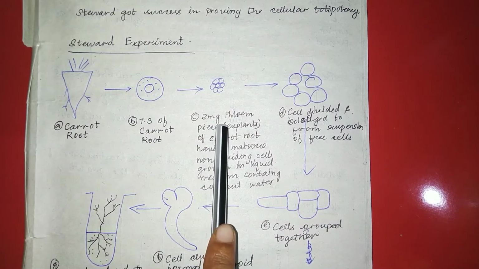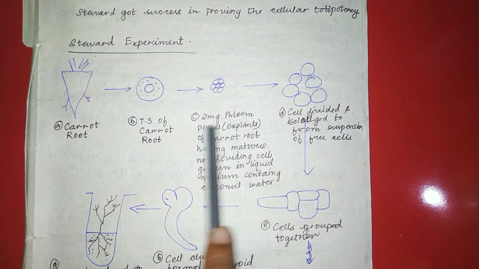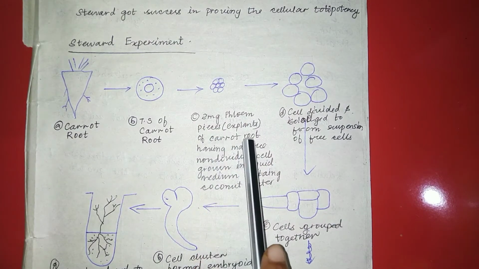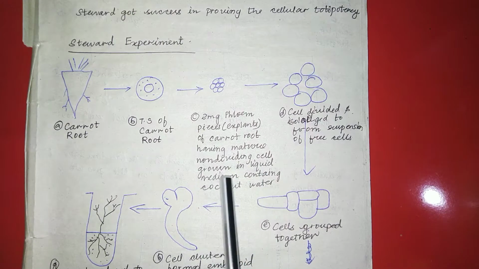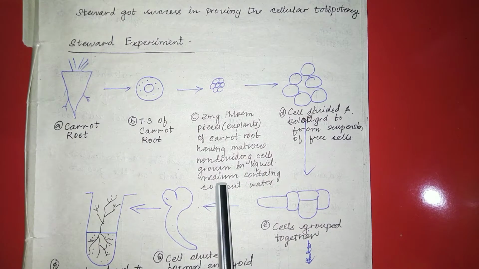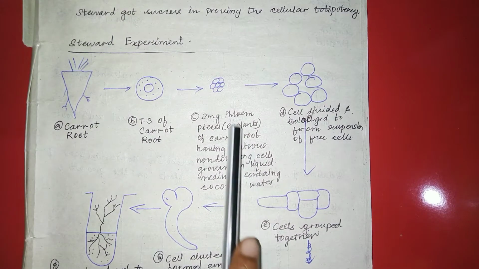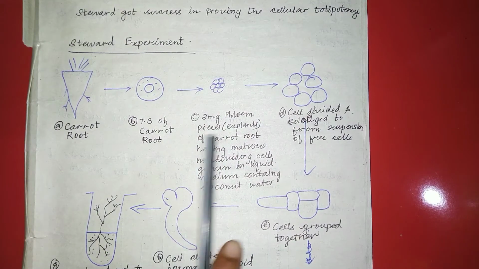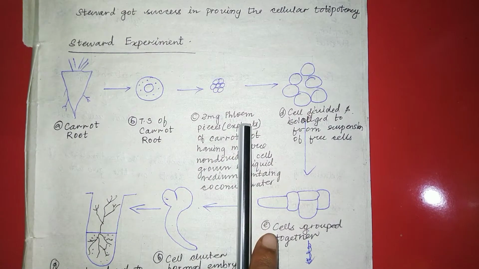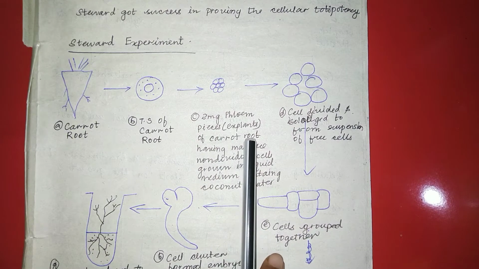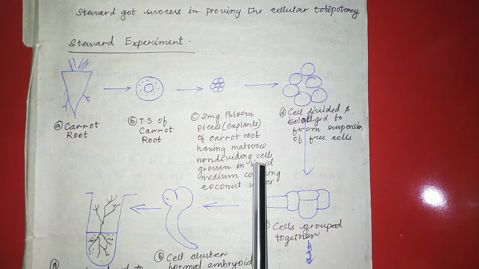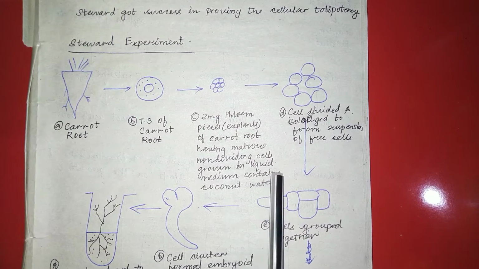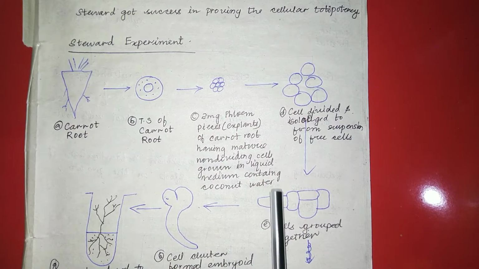Then 2 mg of phloem pieces were taken as an explant from the carrot root, which has mature non-dividing cells, and grown in a liquid medium containing coconut water.